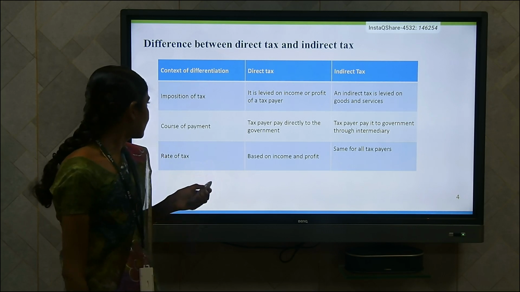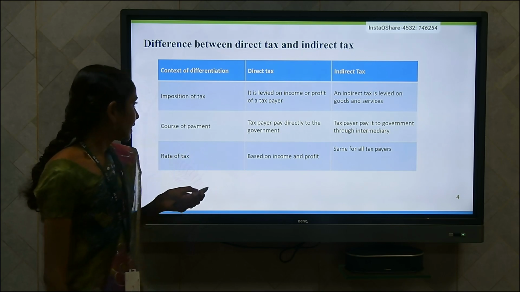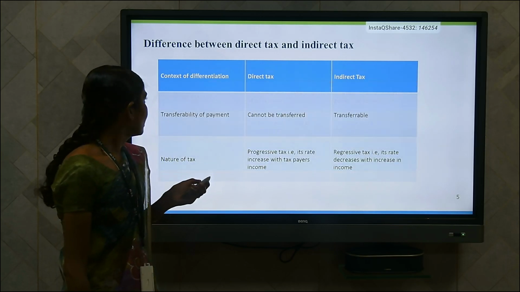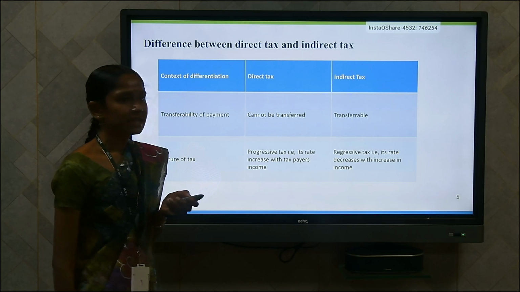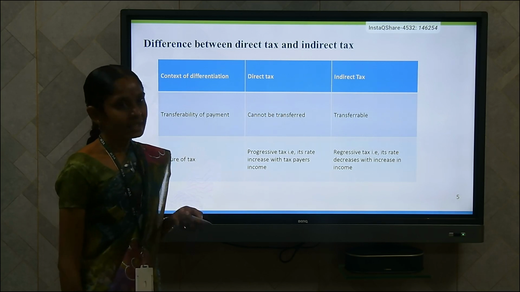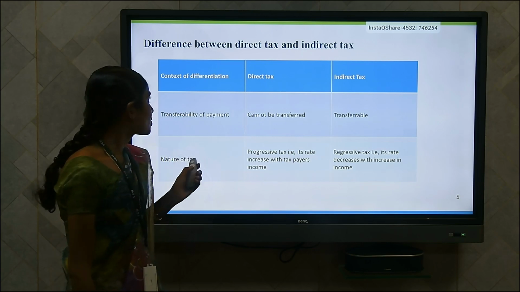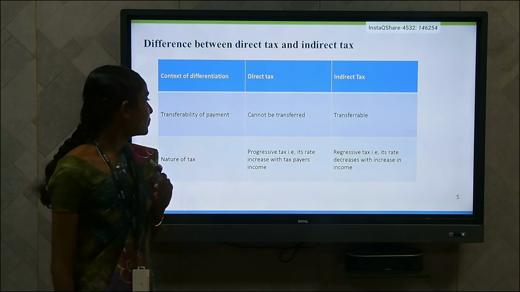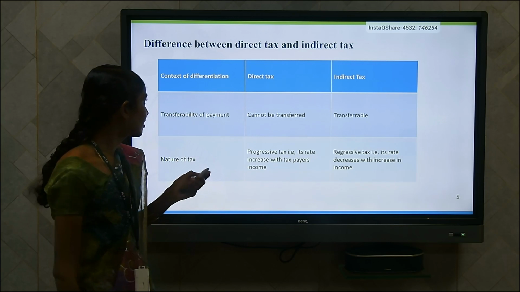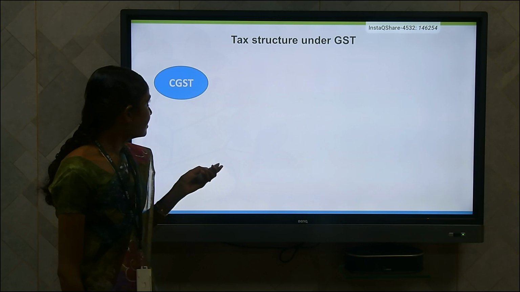In direct tax, the rate is fixed based on the income and profit of a person. In indirect tax, it is the same for all taxpayers. And then next, in direct tax, the tax cannot be transferred to another person. But in indirect tax, we can easily transfer the tax from one person to another. The next one is nature of tax. Direct tax is progressive in nature, but indirect tax is regressive in nature. These are the major differences between direct tax and indirect tax.